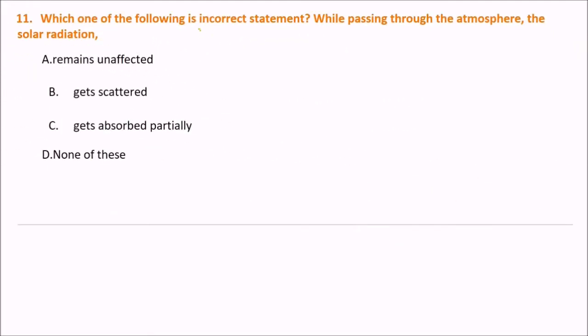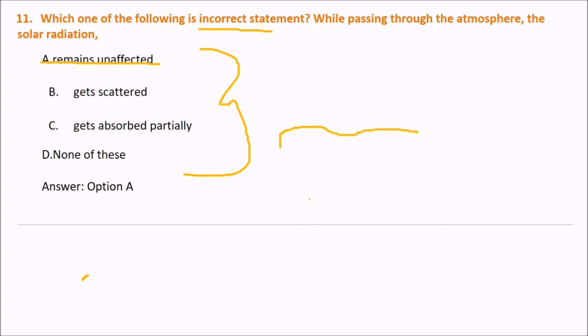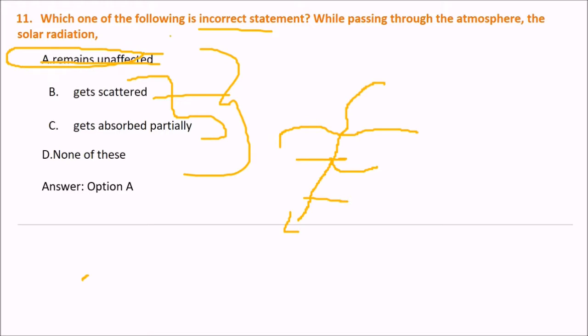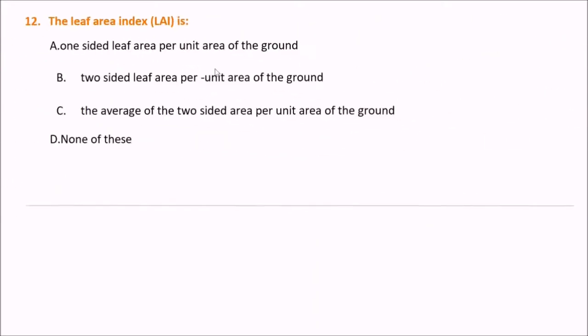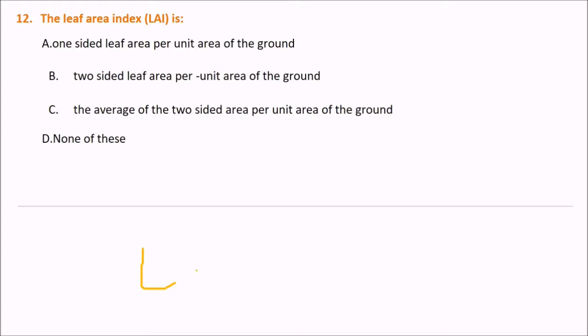So, which one of the following is incorrect? While passing through the atmosphere, the solar radiation does what? The answer is A, remains unaffected. Which one of the following is incorrect? Because what happens when there are various layers of atmosphere? We have first the troposphere, then we have the stratosphere, and others. So when the solar radiation enters, it gets scattered, it gets partially absorbed. There are various things which happen. So if you say it remains unaffected, that is false. Next is the leaf area index, LAI.